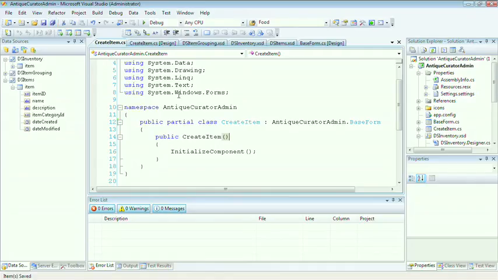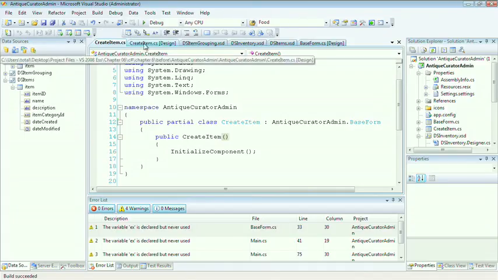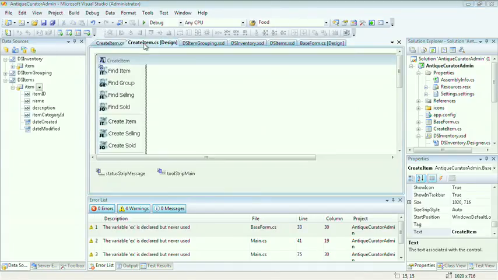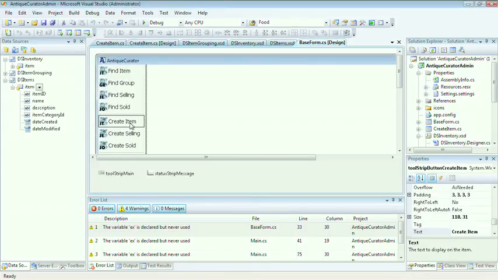Save all your changes. From the drop-down menu, select Build, Build Solution. And now click on the design for the Create Item. And we can see now our Create Item screen reflects all the information that was on the base form. Let's continue to add to this. Now let's wire up our base class, the Create Item navigation button, to launch the Create Item form that we've just created. Go inside your base form, select the Create Item button.